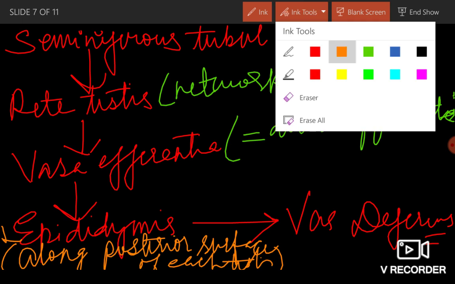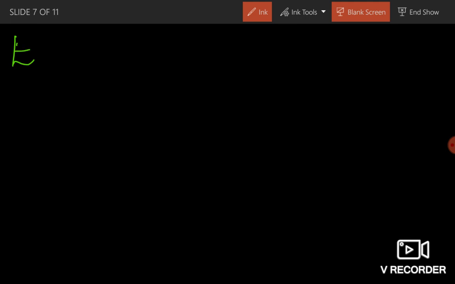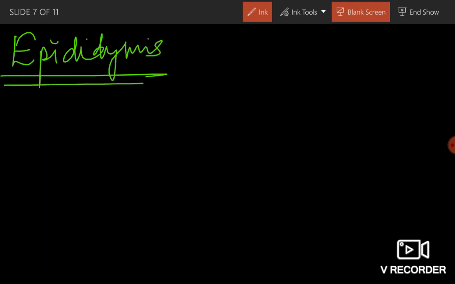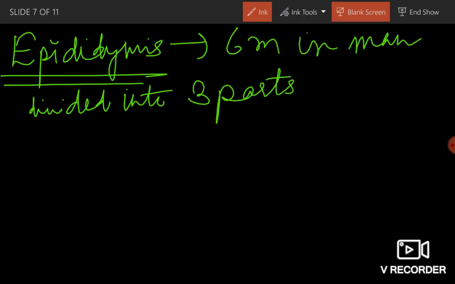About epididymis, I'll tell you something more. Epididymis again is divided into 3 parts. It is nearly 6 meters in man, and it is divided into 3 parts. Number 1, cauda epididymis.